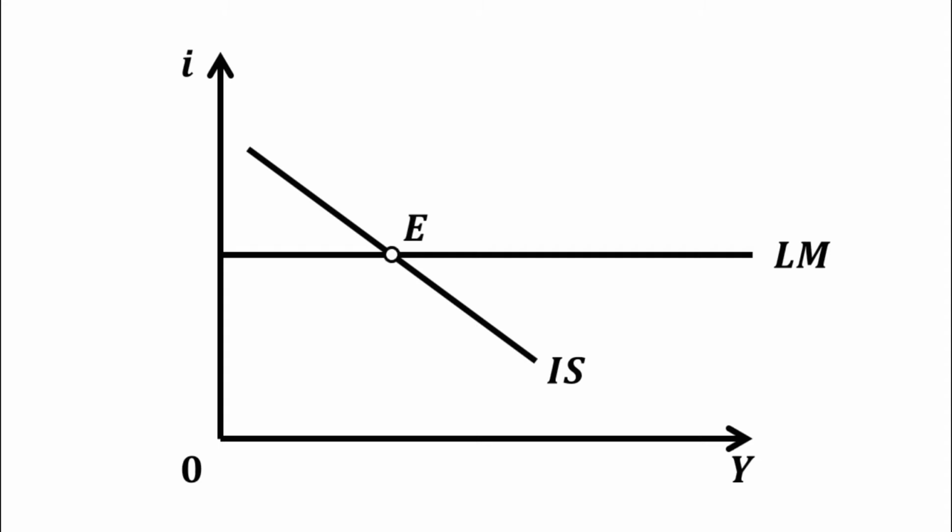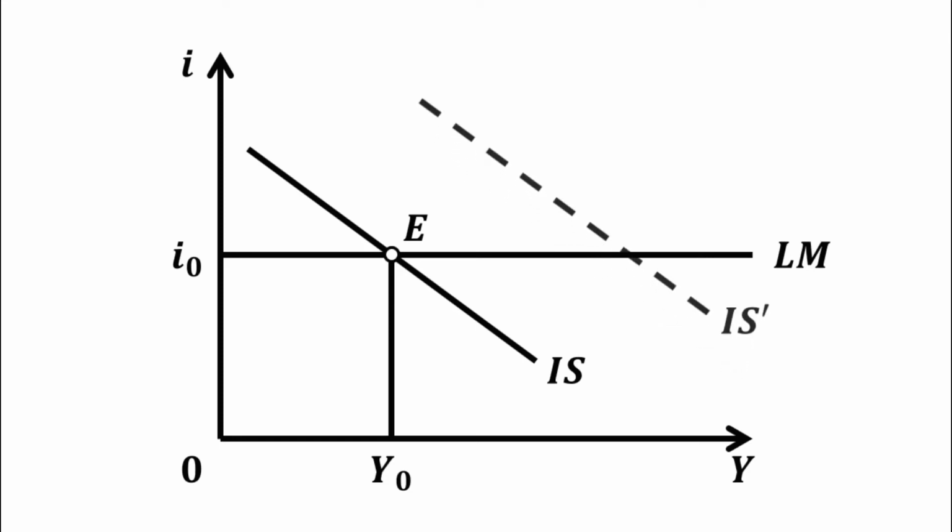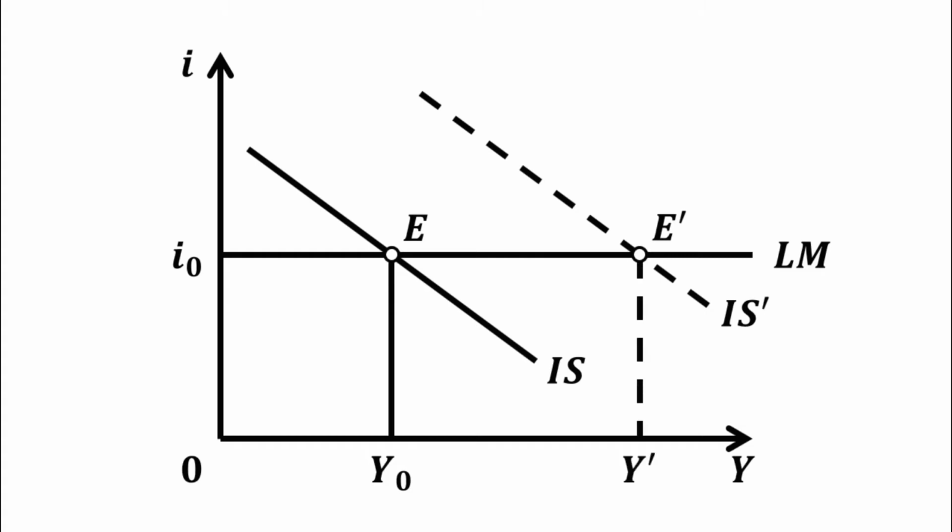Equilibrium will be achieved at point E. Equilibrium interest rate is OI0 and equilibrium output level is OY0. Now suppose that the government uses expansionary fiscal policy. In that case, the IS curve will be shifted rightwards to IS dash. New equilibrium will be achieved at point E dash and the new equilibrium output level will be OY dash.